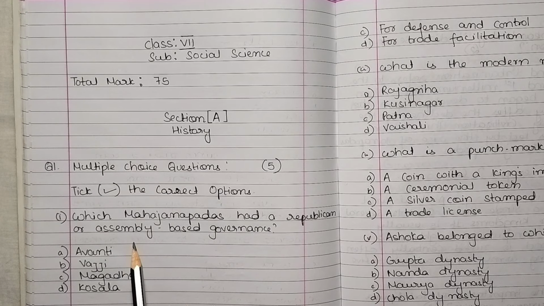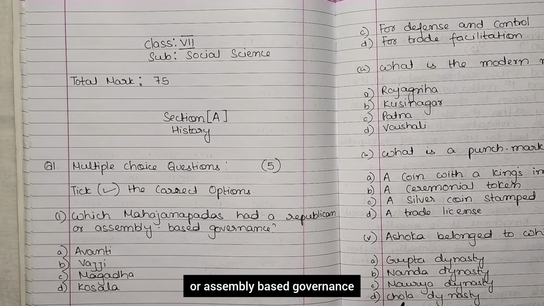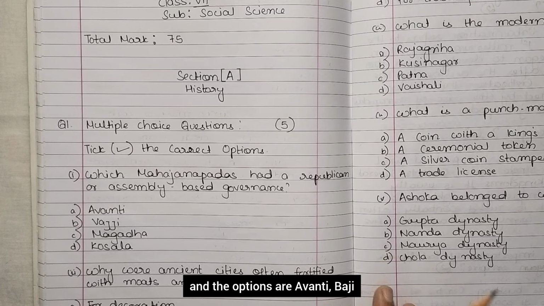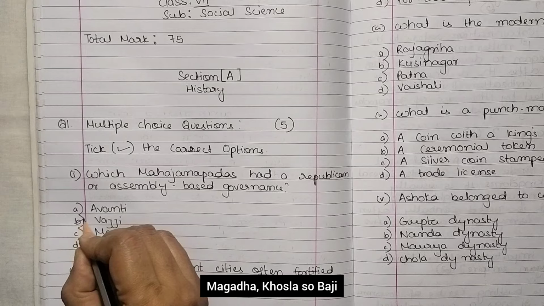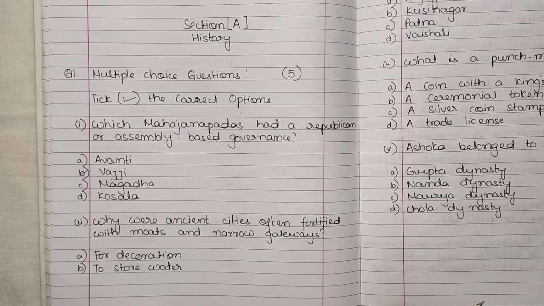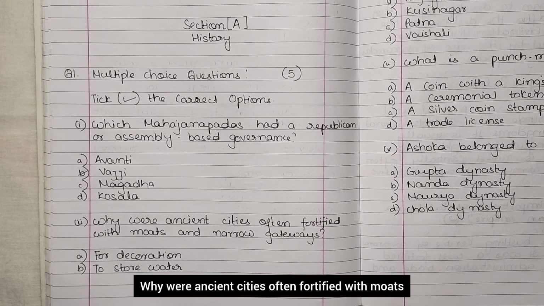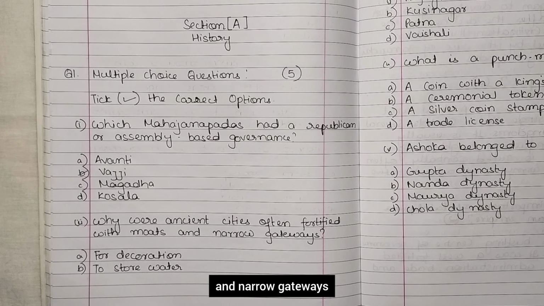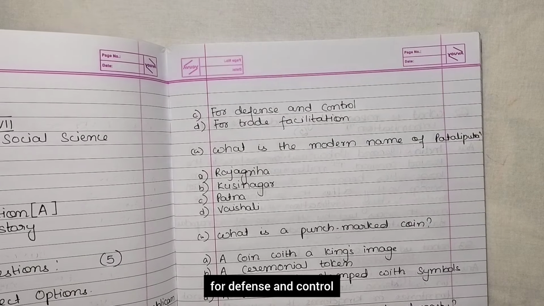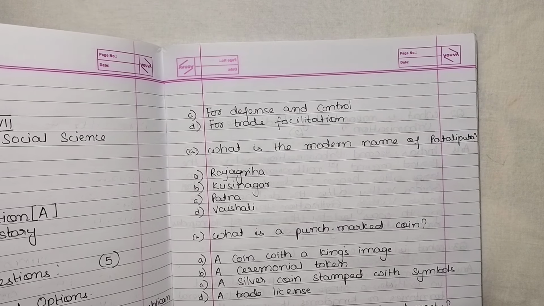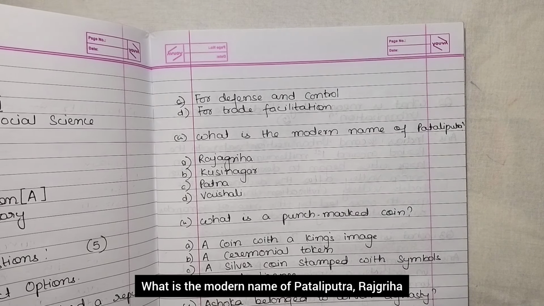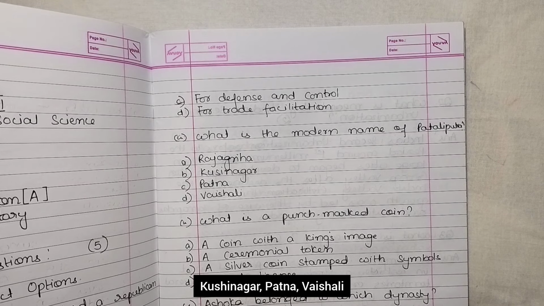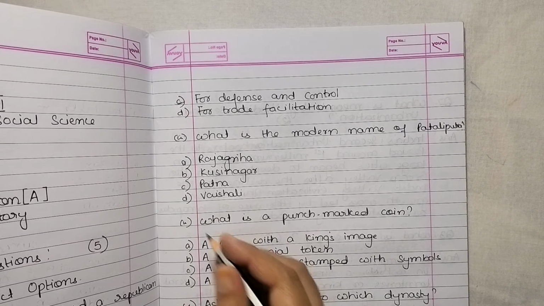So the first one is, which Mahajanapadas had a republican or assembly based governance? The options are Avanti, Baji, Magadha, Kosala. So Baji. Why were ancient cities often fortified with moats and narrow gateways? For decoration, to store water, for defense and control, for trade facilitation. Okay, so for defense and control. What is the modern name of Patliputra? Rajgriha, Kushinagar, Patna, Baisali. That is Patna.